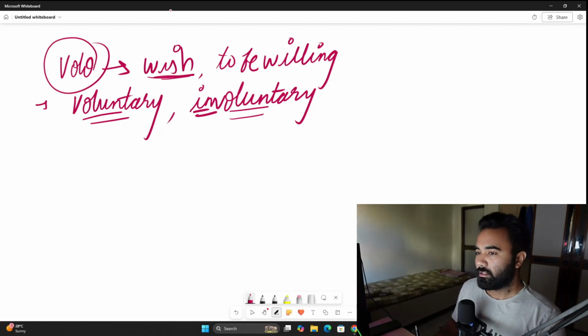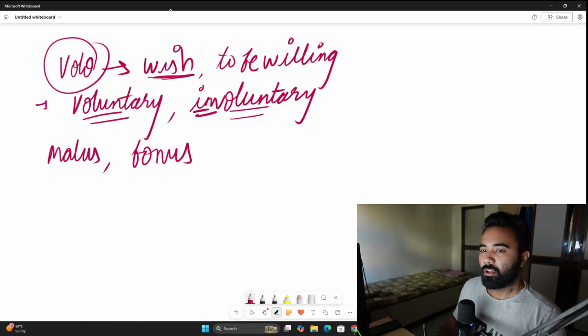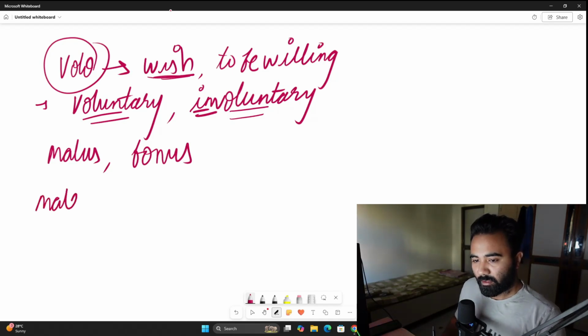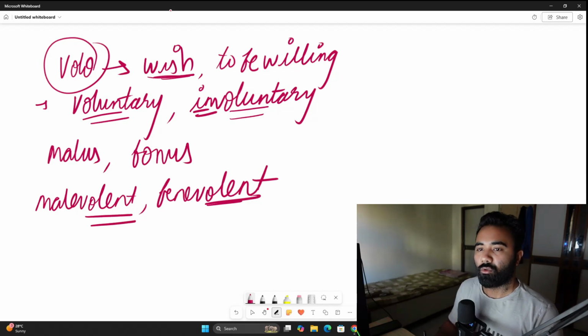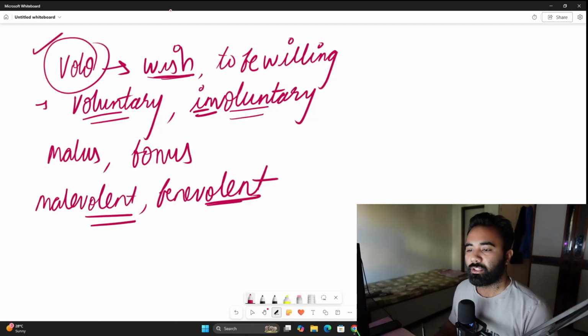Now how does this help you with the previous two roots, malus and bonus? You might have come across these words: malevolent, benevolent. The volent here comes from the root volo, that means to wish.